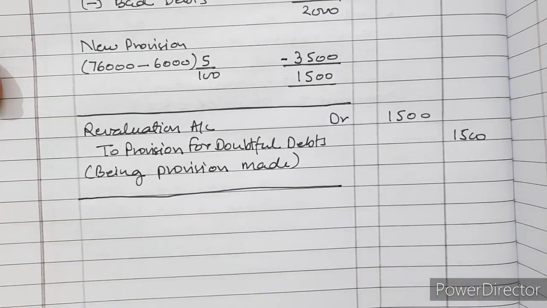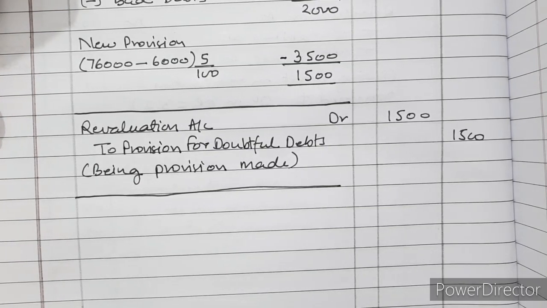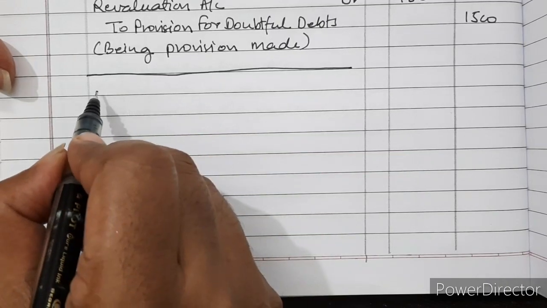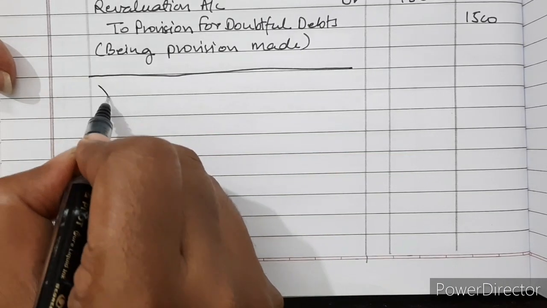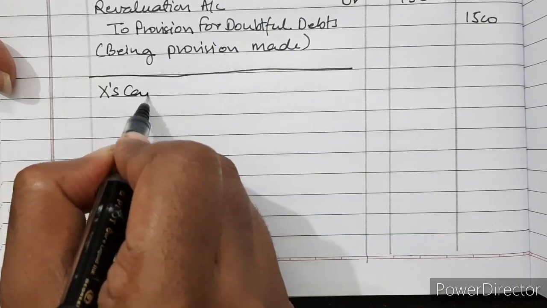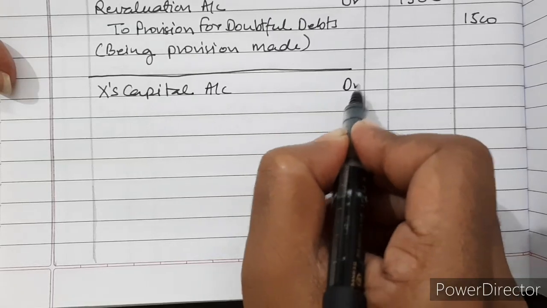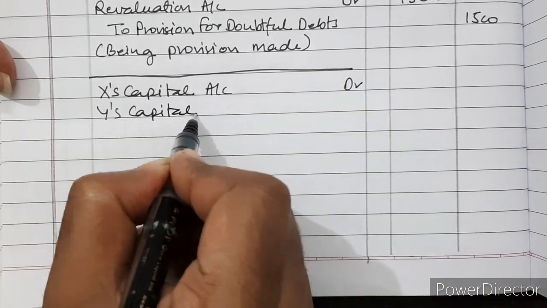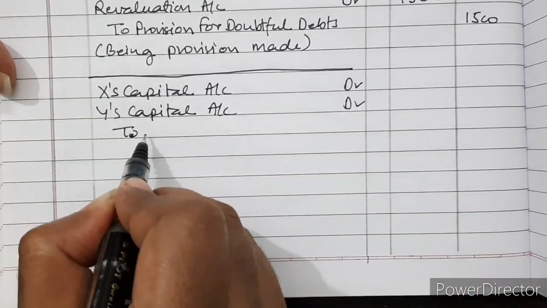Now this provision is a loss for the partners, so we will divide it among the partners. Who are the partners? X and Y are the partners. X's capital account and Y's capital account also debited to revaluation account.